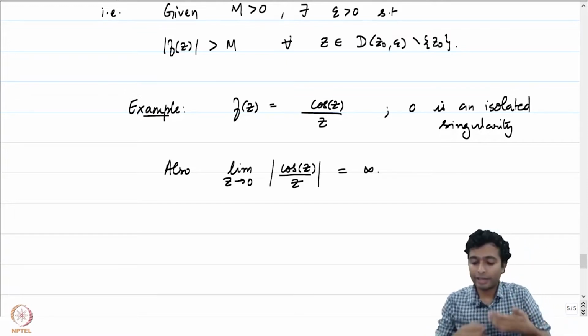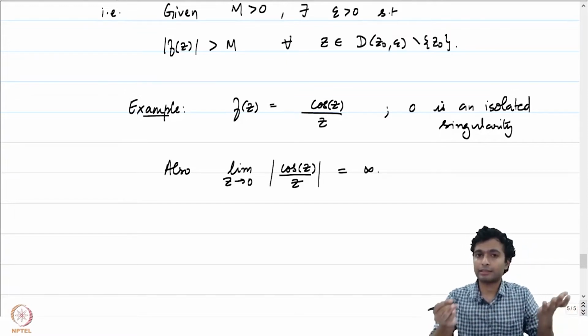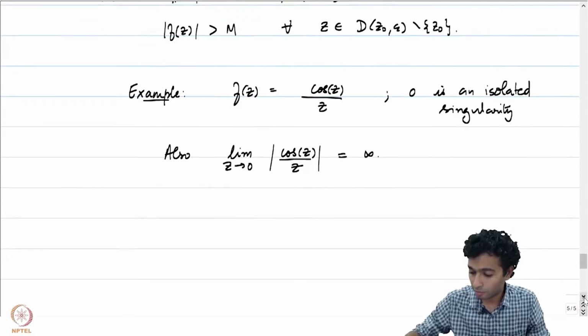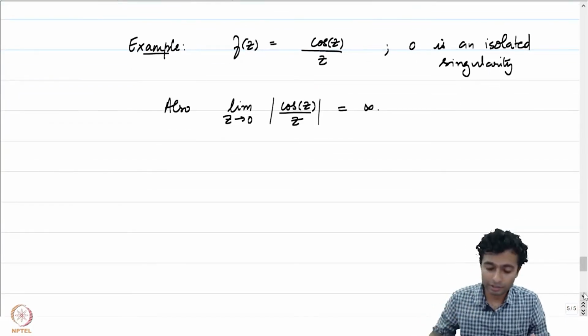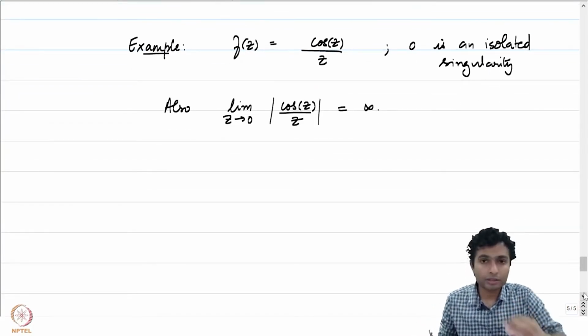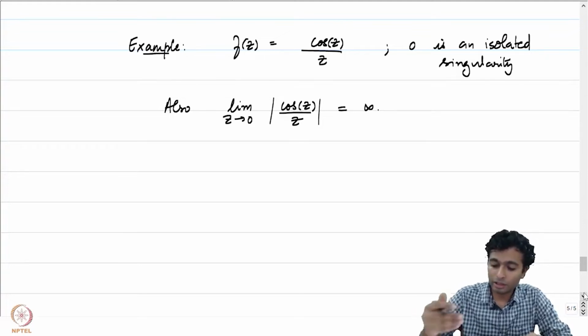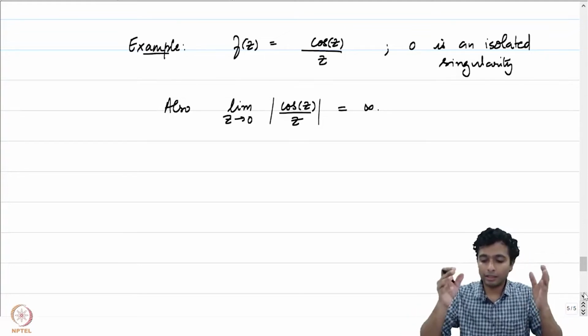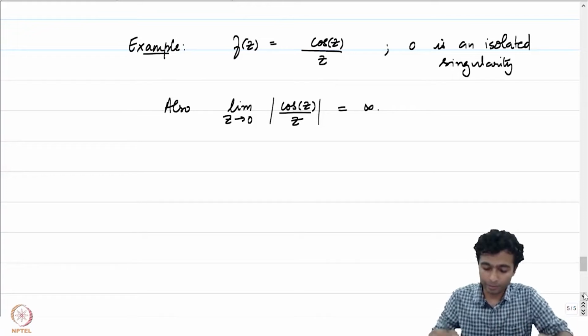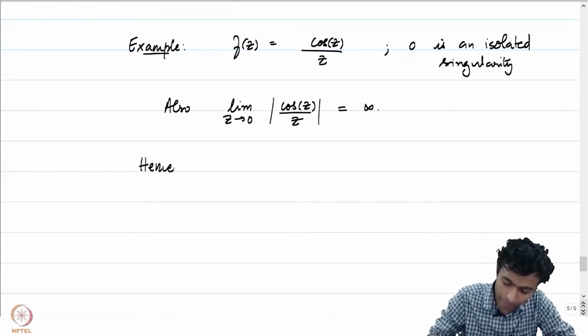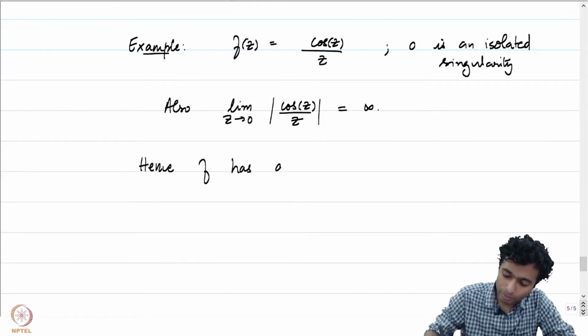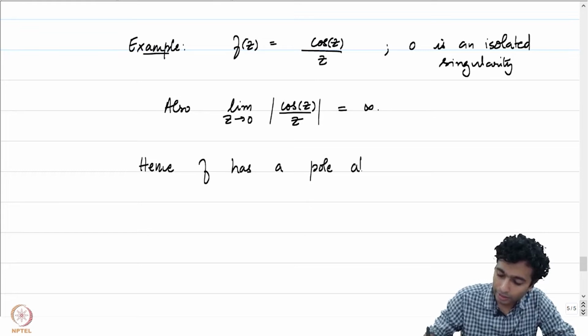That is precisely how we had eliminated this as a removable singularity, because this limit should have existed. But this is exactly the situation which tells us that the function f has a pole at z0 equal to 0.